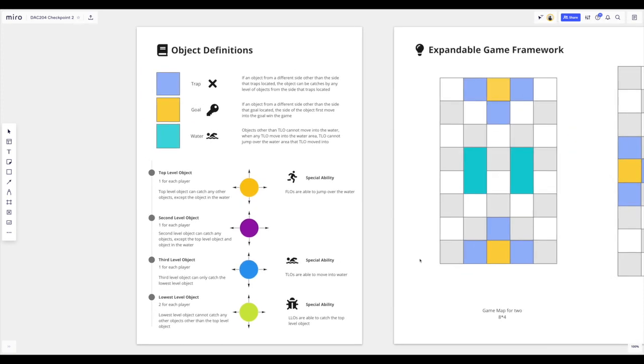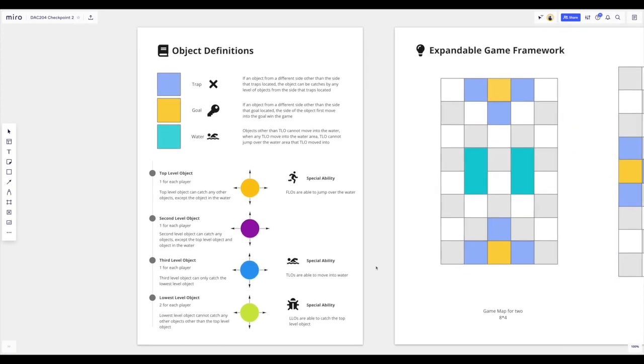Here are the definitions of objects. We have 4 different levels of pieces available in this game, and we call these leveled objects. Higher level objects are able to catch lower level objects. Some levels of objects may have special abilities. For example, the third level objects are able to move into the water area, and the top level objects are able to jump over the water area.